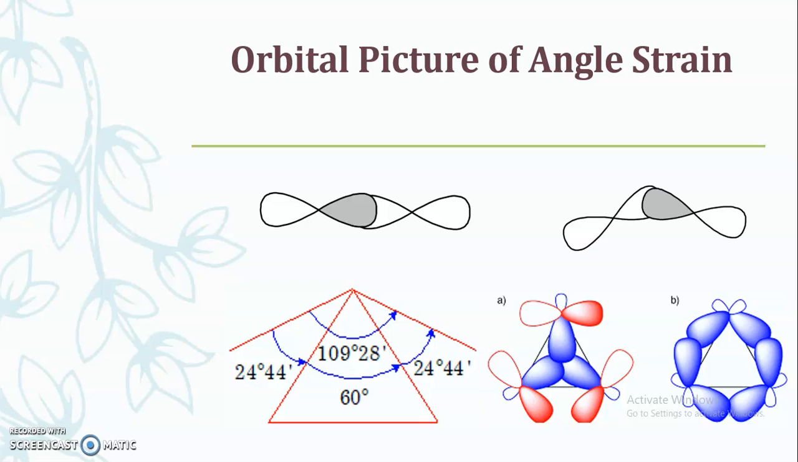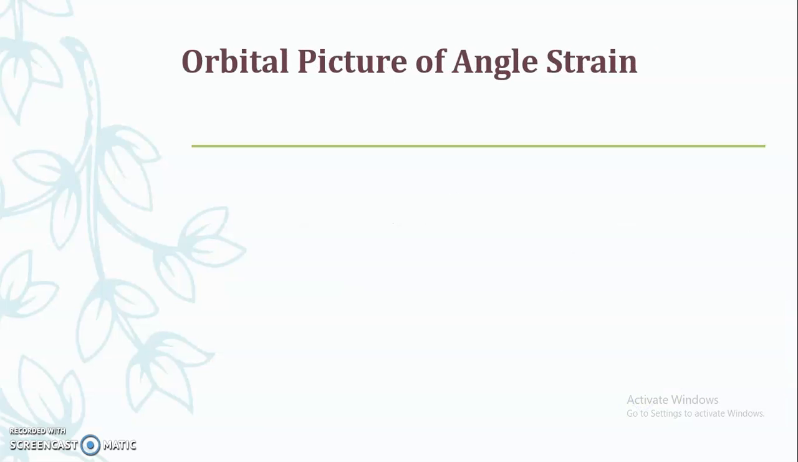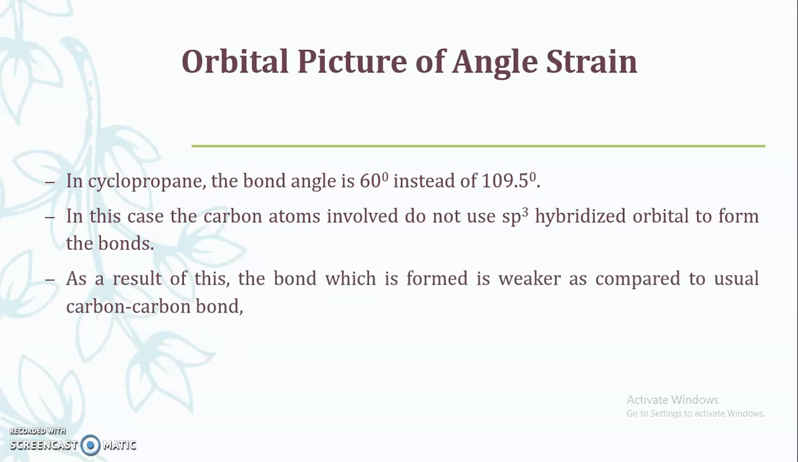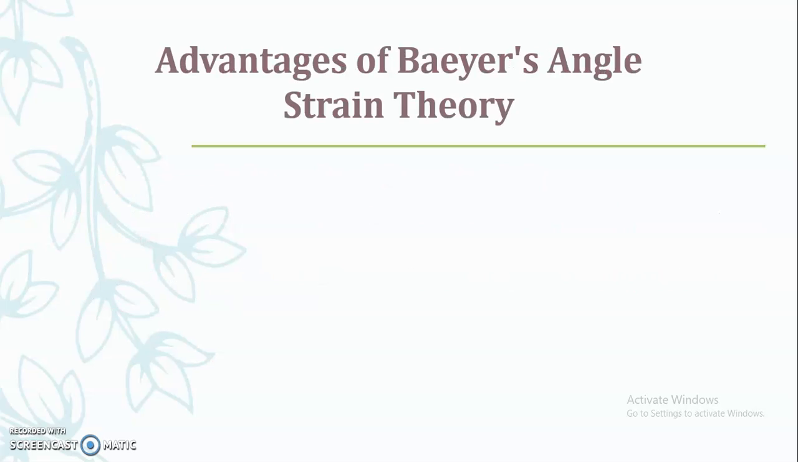Now here you can see cyclopropane, the bond angle is 60 instead of 109. In this case, the carbon atoms involved do not use sp3 hybridized orbitals to form the bonds. As a result, the bond formed is weaker as compared to the usual carbon-carbon bond, and that's why cyclopropane has less stability.